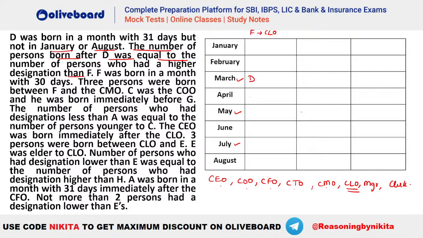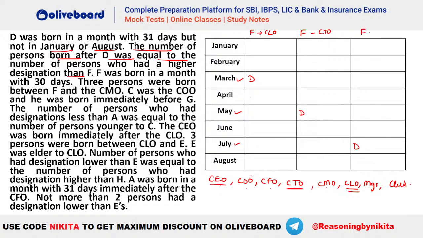Okay, similarly, let's say if we take D in May, so we have 3 persons born after D. So if we have 3 persons born after D, we should have 3 persons who have a designation higher than F. So 1 2 3, that means F will be CTO in this case, isn't it? Similarly, your D can be in July. So we have 1 person after him. That means there should be 1 person before F. That means COO.